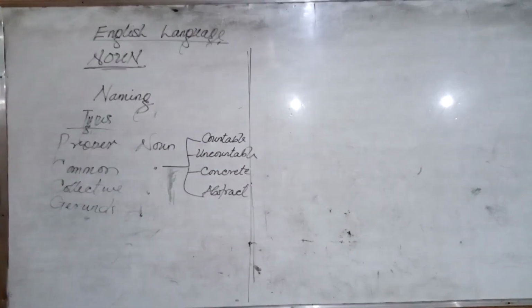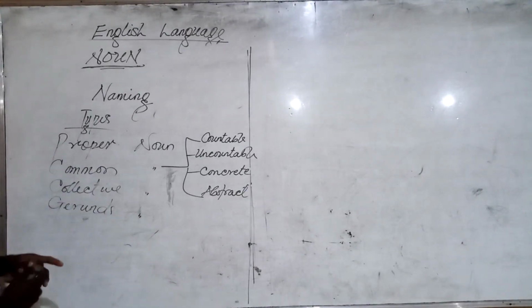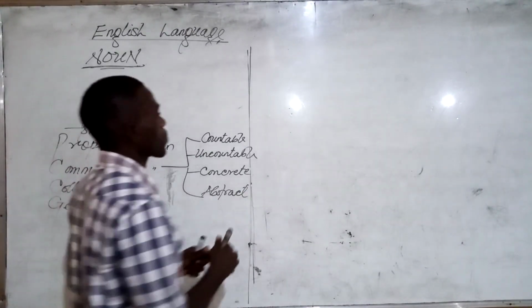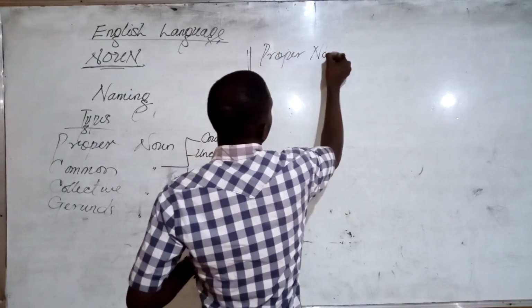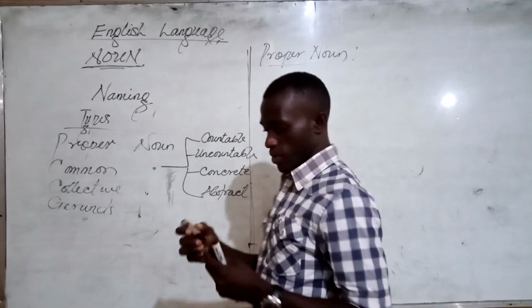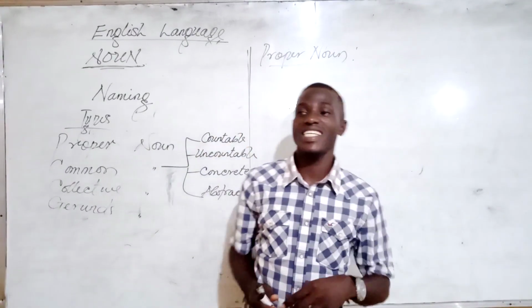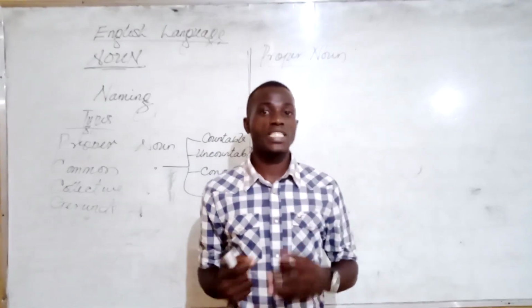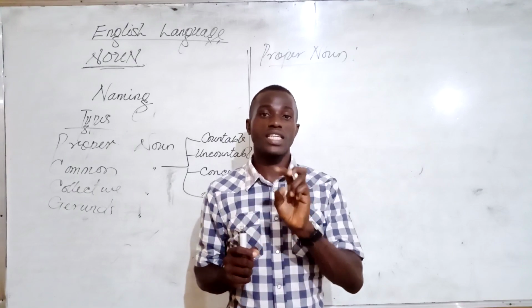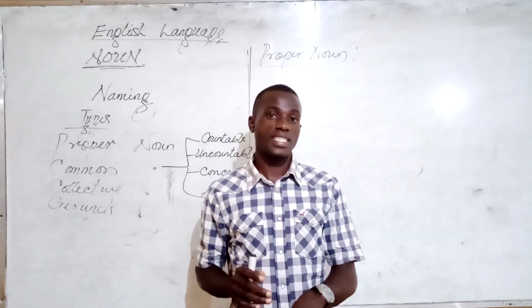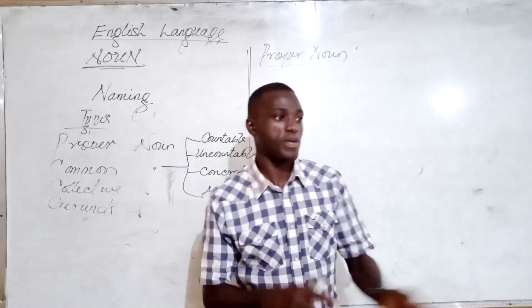Alright, so now what do we know as the proper noun? The proper noun. The proper noun is called proper because it is a unique noun that identifies a particular entity. So it is a unique noun for a particular thing.